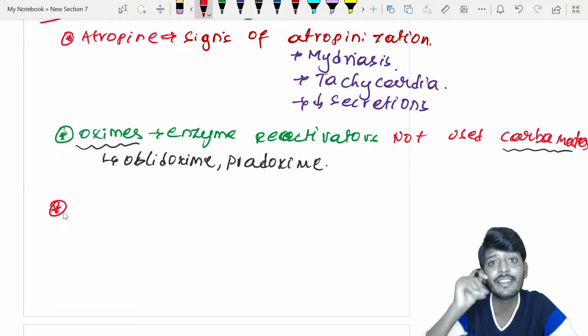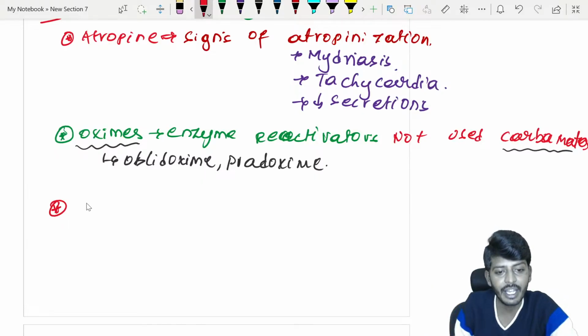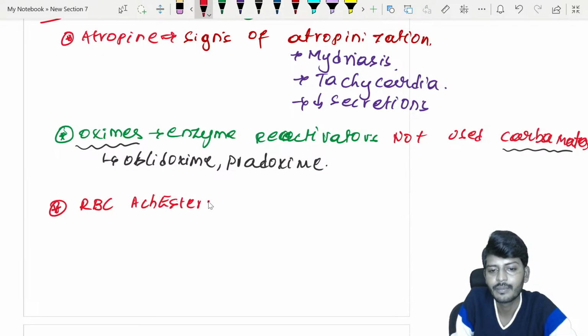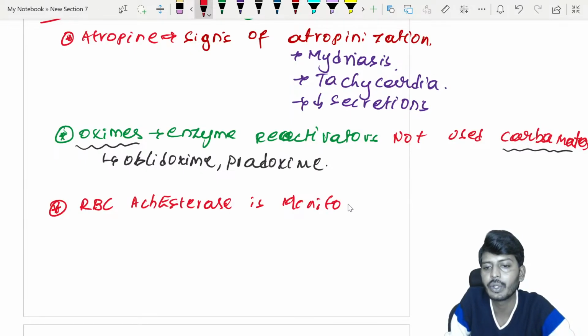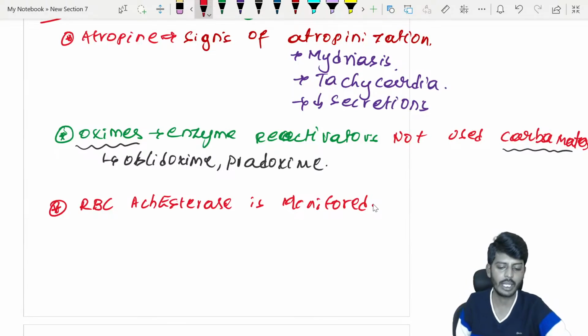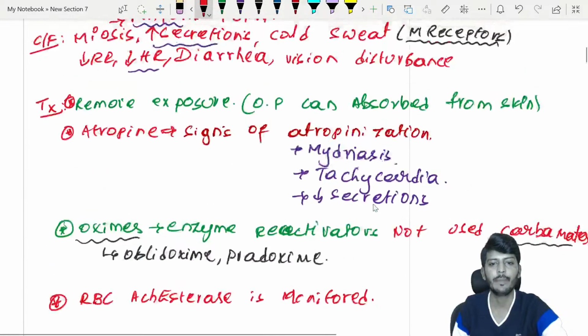Checking for the level of enzyme. So what exactly you are checking is RBC, blood के अंदर RBC acetylcholinesterase is monitored. So treatment के दौरान, during the treatment, what you are going to do? Monitor RBC acetylcholinesterase. These are the important points of organophosphate poisoning.